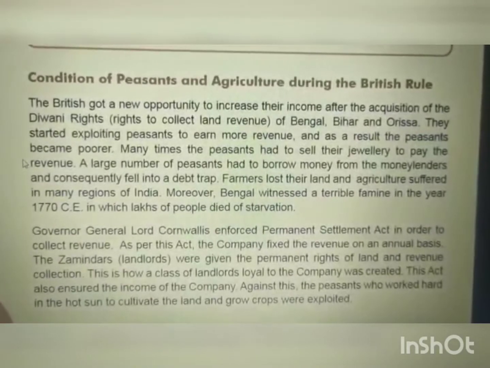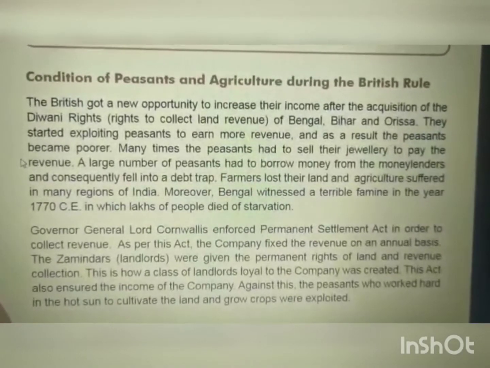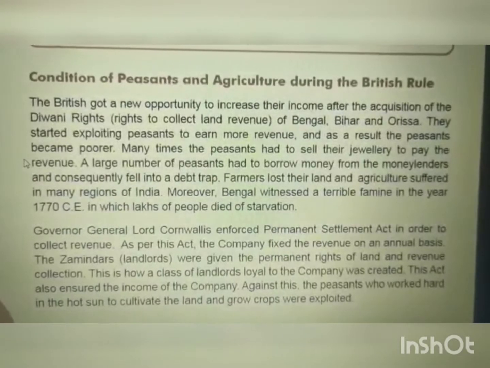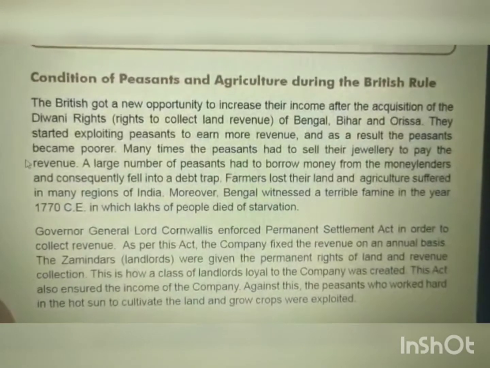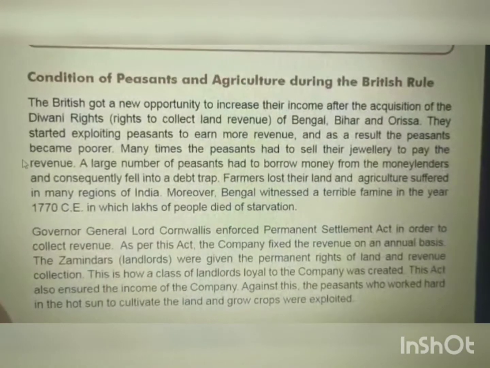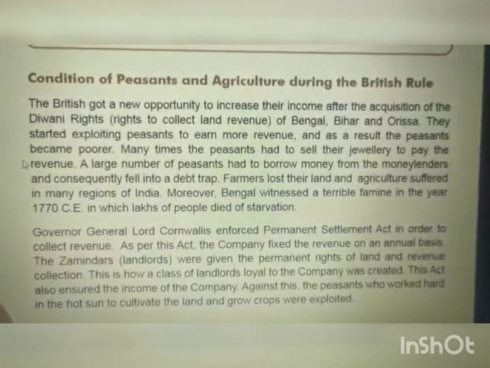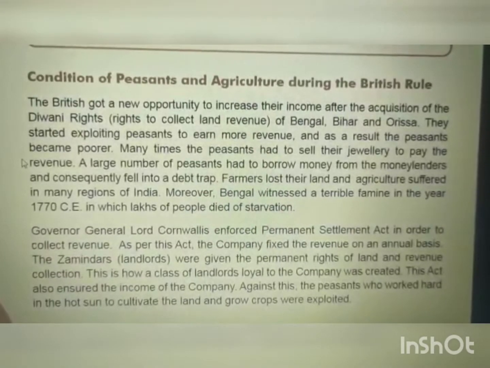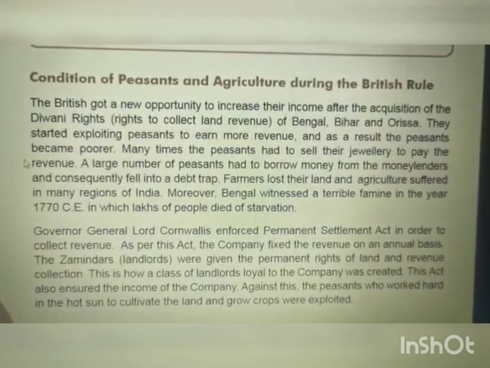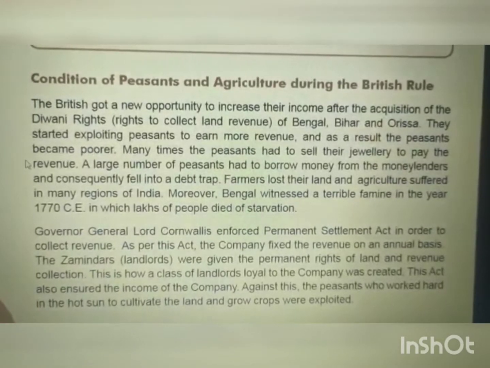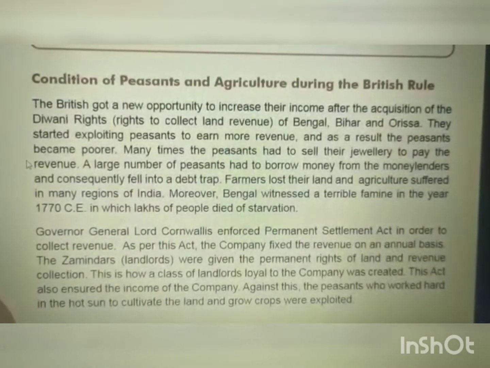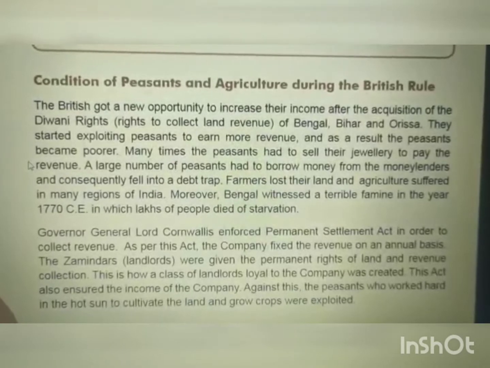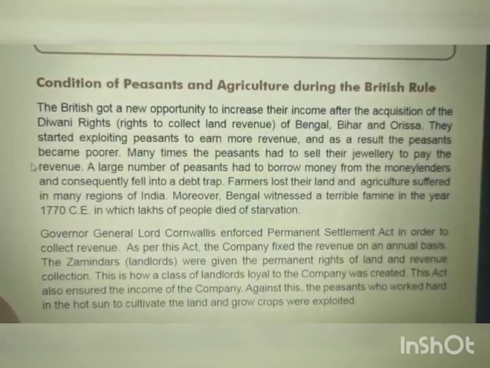Debt trap is a trap in which once they take money from the moneylenders, the interest is so high that they are not able to pay the interest.